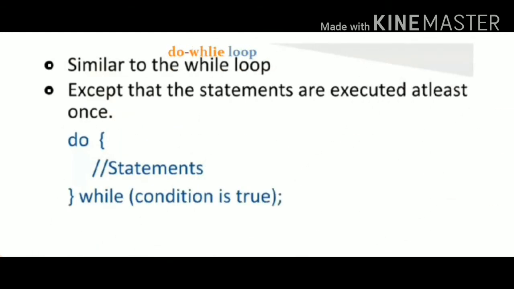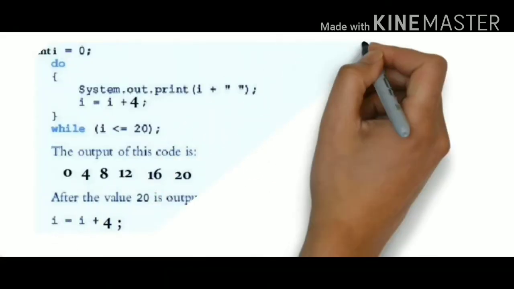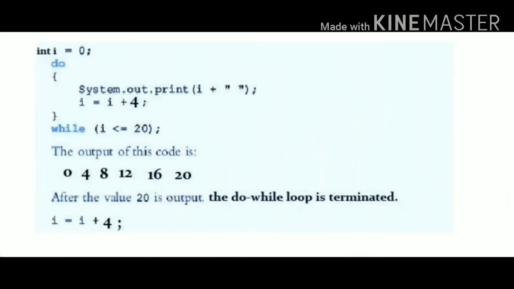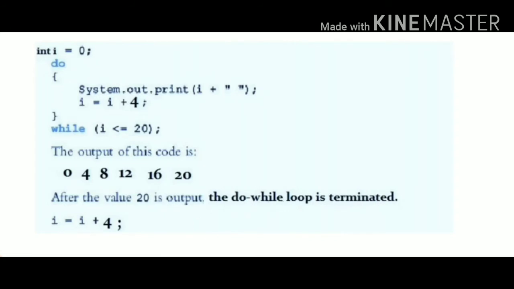Do while loop: it is similar to the while loop, except if the condition is false, it will execute at least once. In this program we will initialize i equal to 0 first. First, the given logic of the do while loop will be executed without checking any condition. When it reaches the end of the do while loop, which is the condition part, if it is true, it will be executed again and again until the condition of do while is false.